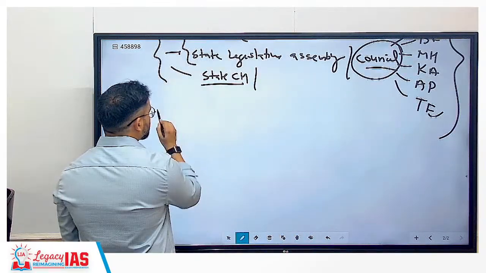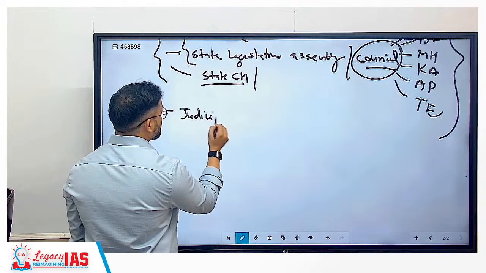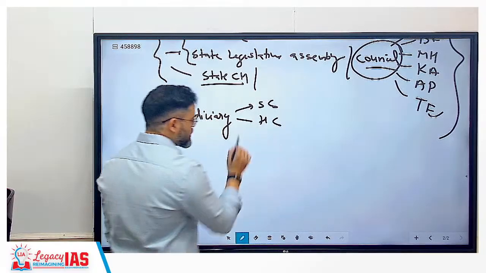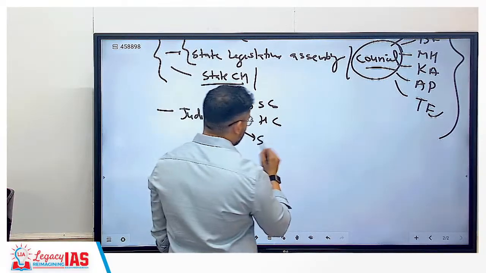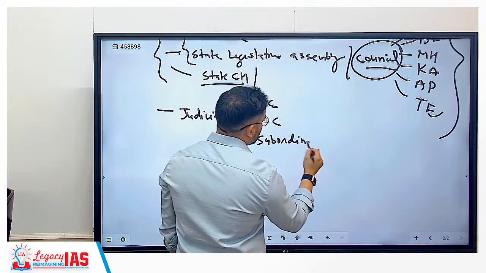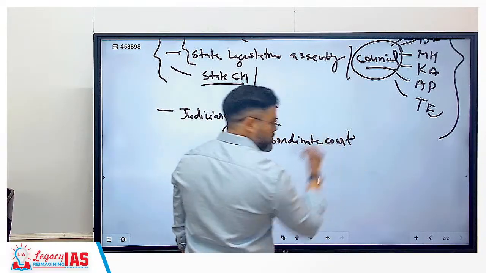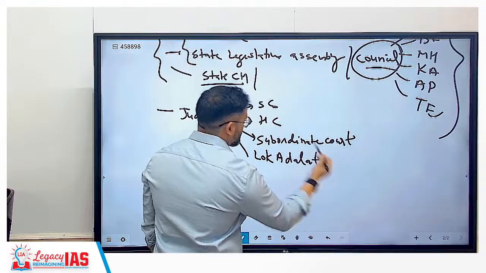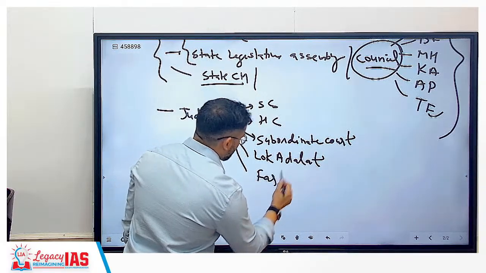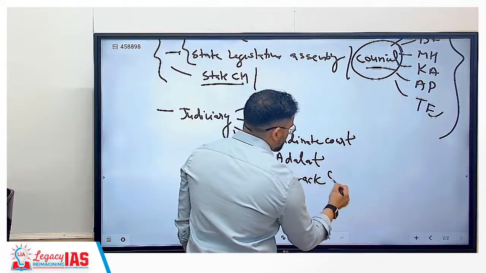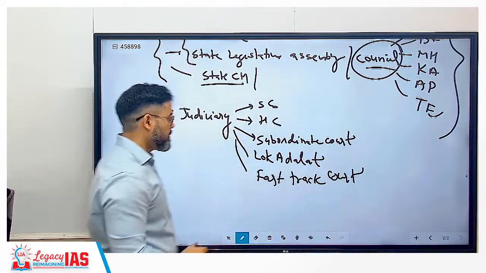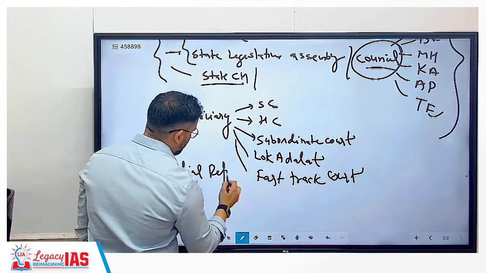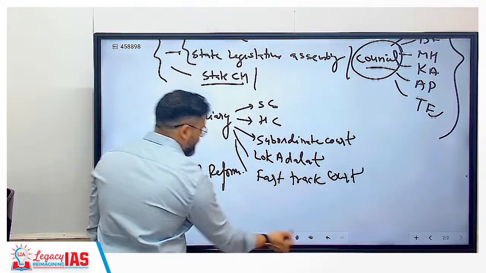Next is judiciary. Judiciary में सुप्रीम कोर्ट, हाई कोर्ट, सबऑर्डिनेट कोर्ट, देन लोक अदालत, फास्ट ट्रैक कोर्ट, then judicial reform, that is needed here for mains perspective.